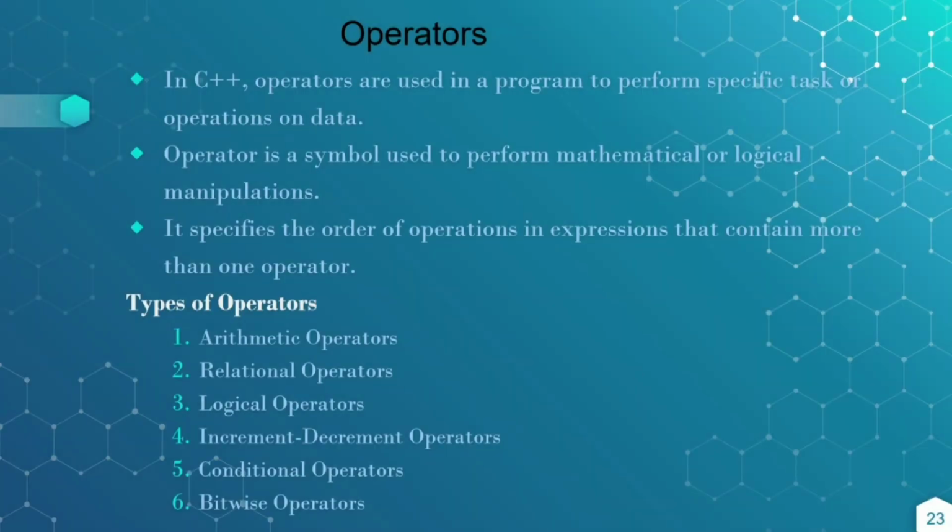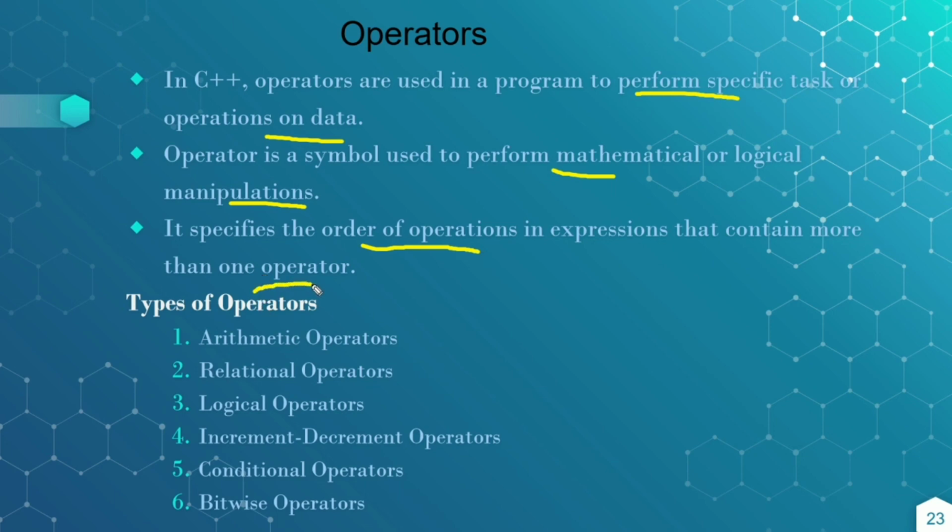And next are the operators. Operators are used in a program to perform specific tasks or operations on the data. An operator is the symbol used to perform mathematical or logical manipulations, and which specifies the order of operations in expressions which contain more than one operator.